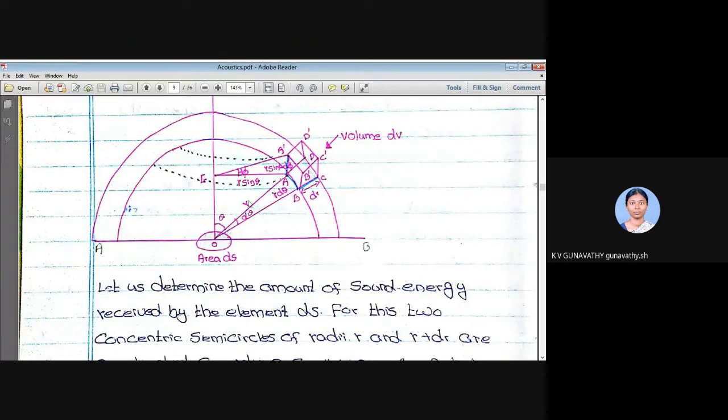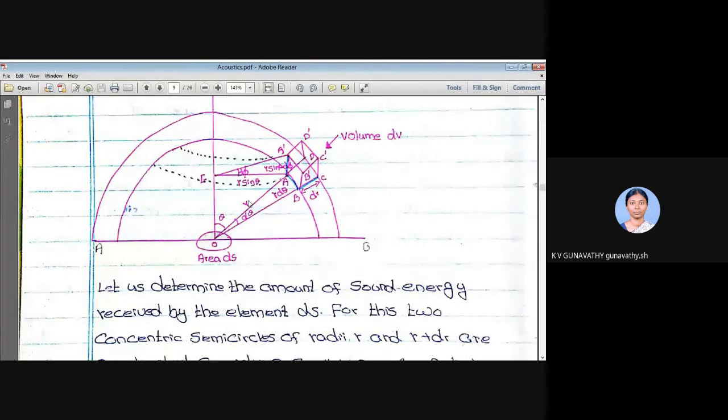How can I change r? You know, velocity is equal to distance by time. We are going to find energy that is received per second, so I can take time as 1 second. So velocity is equal to distance. What is the maximum velocity it can go? It should be v, but since the volume of the hall is also V, let us take it as c. Generally c represents velocity of light, but here for convenience we are taking velocity of sound as c, right?